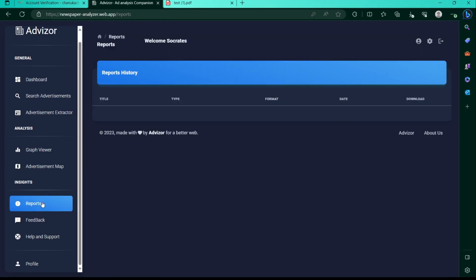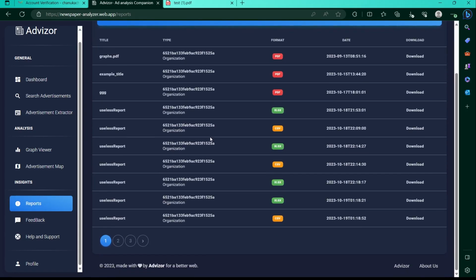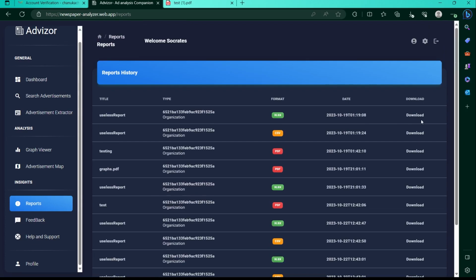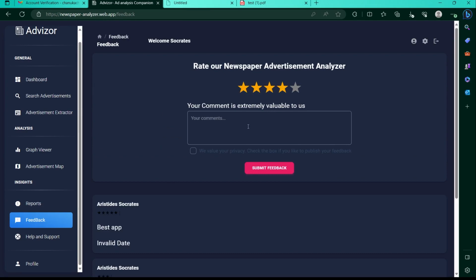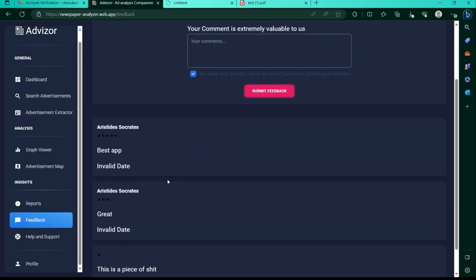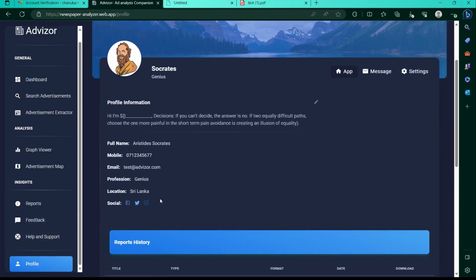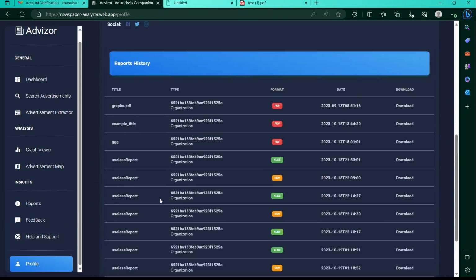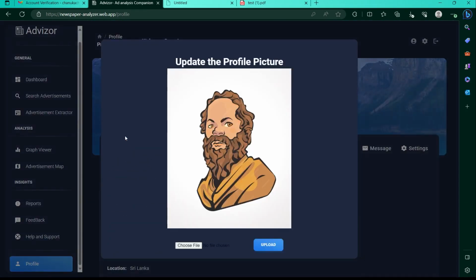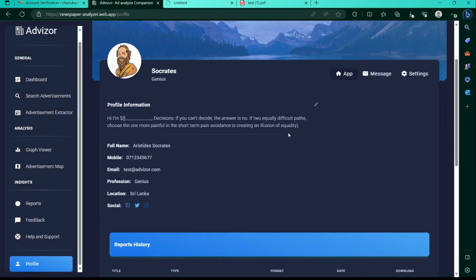In the Report section, user can view their past reports listed on a table. User can access them again by clicking the Download button. In the Feedback section, user can give their feedback and view others' feedback. Additionally, user can contact support in the Help and Support tab. In the Profile section, user can view their personal details saved in our system. Users can update their profile picture and change their personal details at any time whenever they want.